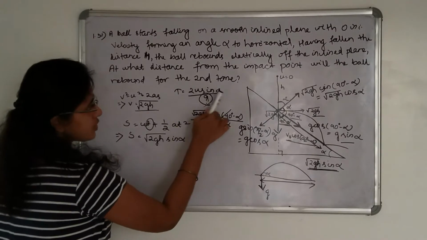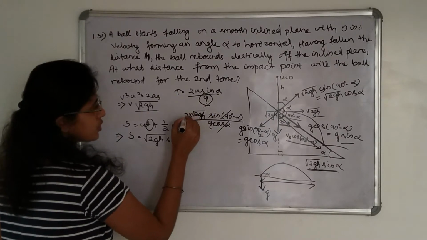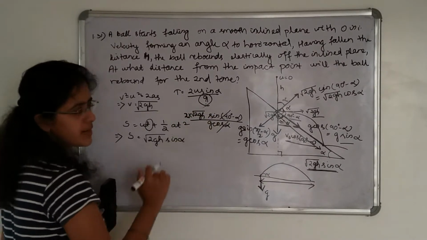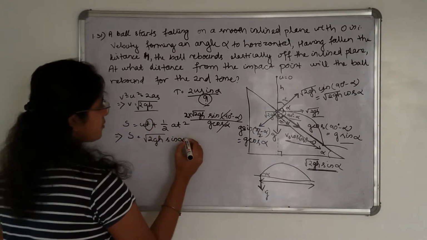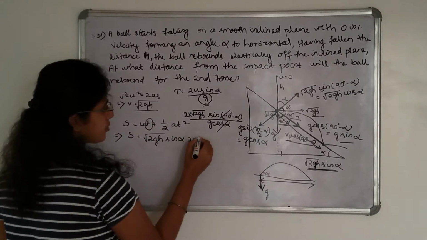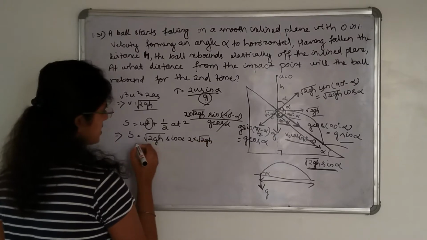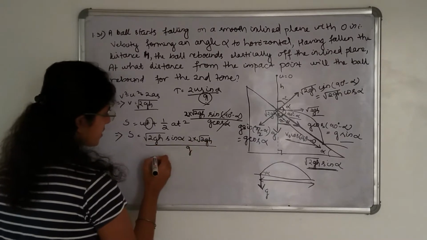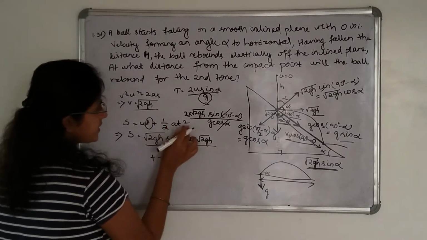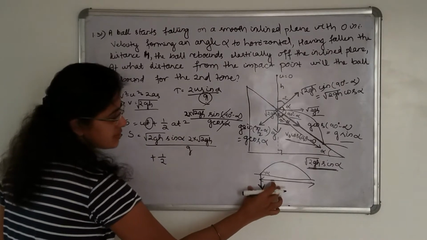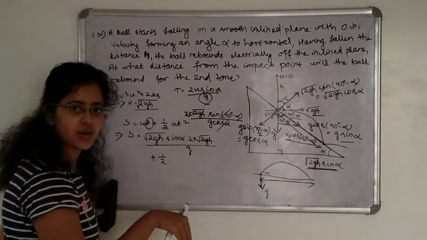So here it is 2u sin alpha, that is 2 into root over 2gh divided by g. Simply we put here the time of flight as 2 into root over 2gh divided by g, plus half into a t square. In this case you can see that g is in vertically downward direction.